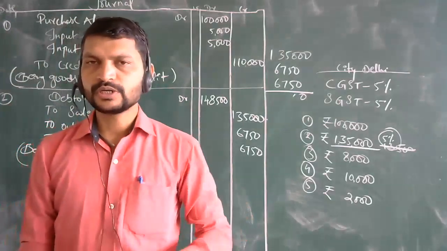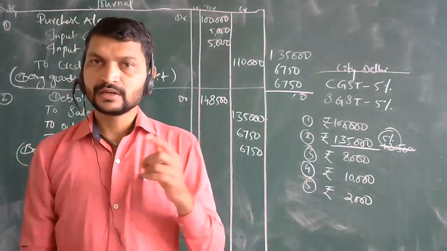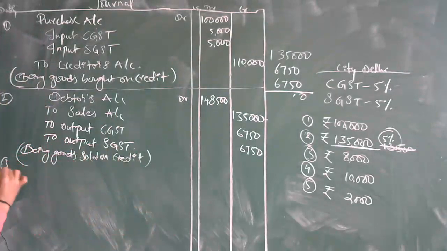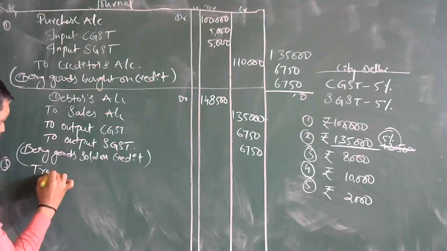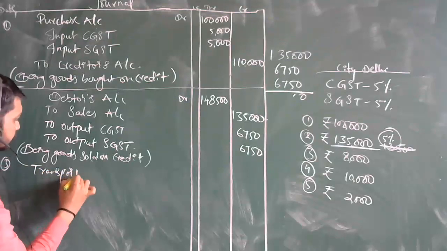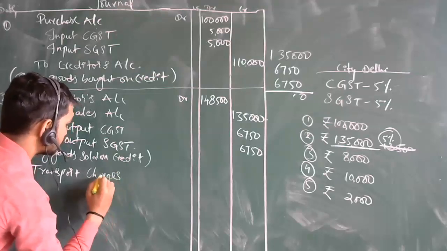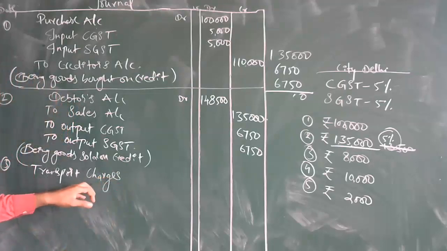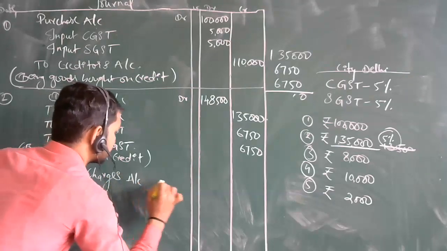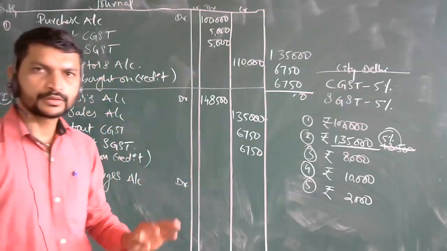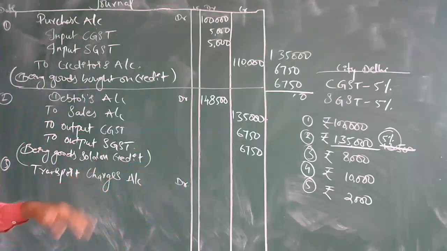So here totally what he is paying, the input taxes will be there on it. Third one, transport charges account debit. What is the value over here? 8,000, right? So 8,000 rupees.